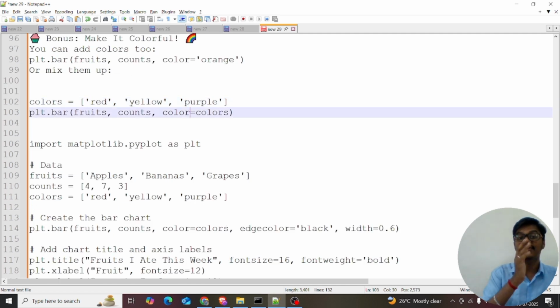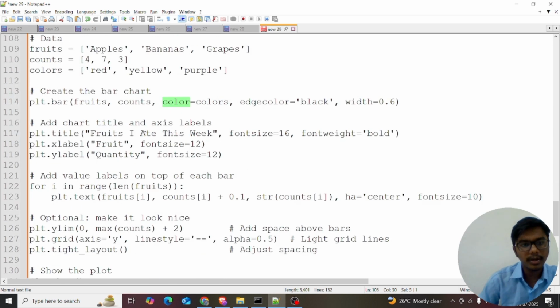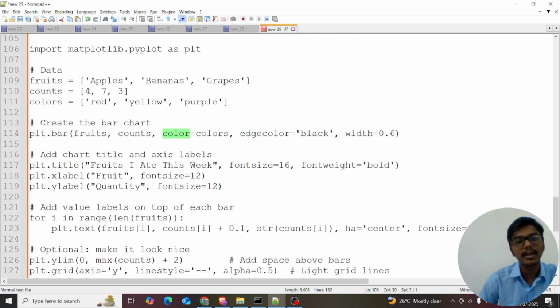It follows the order: apple is red, so I want to give red. Banana is yellow, so I want to give yellow. Grapes are purple, so I want to give purple. plt.bar of fruits, counts, with the x-axis and y-axis, and I give the color. Color, C-O-L-O-R, note down the spelling: color equal to colors. Now I'm showing what possibilities we have within the chart.